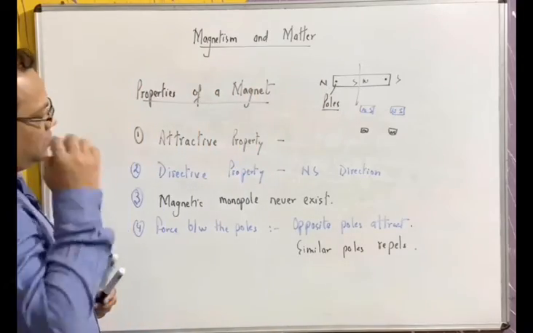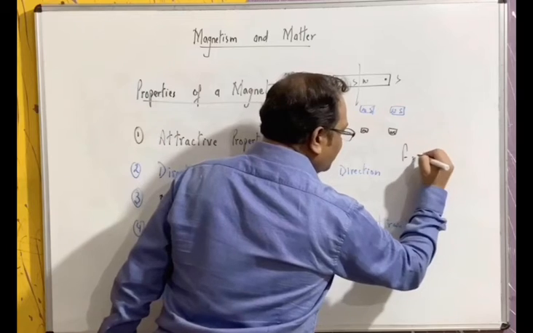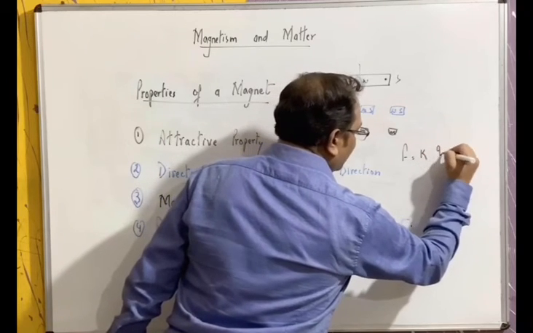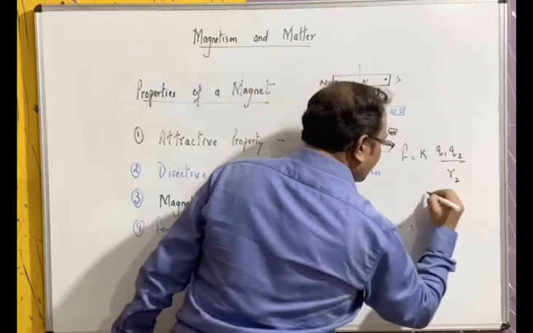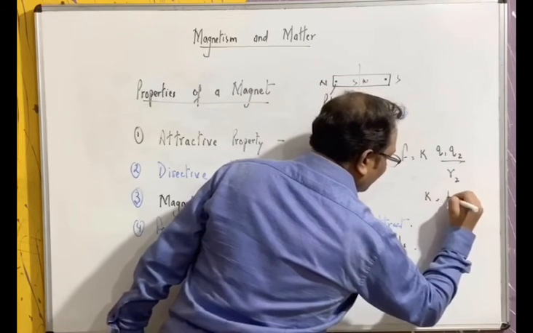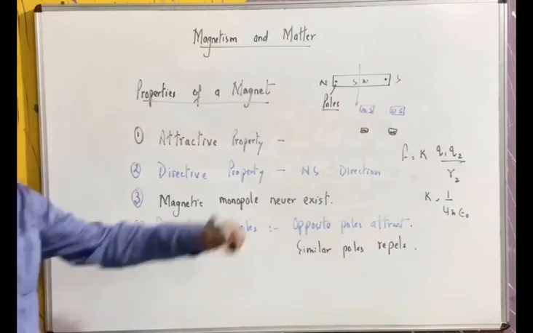In electricity, we have done that force is given by K Q1 Q2 upon R square, where K was 1 by 4 pi epsilon 0. This is Coulomb's law for electricity.